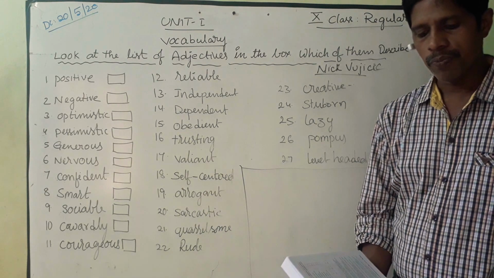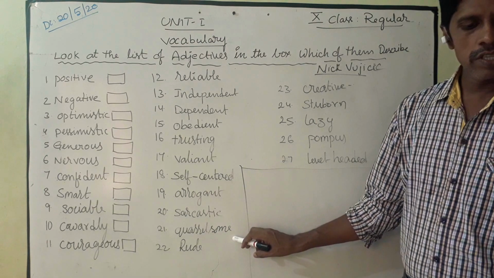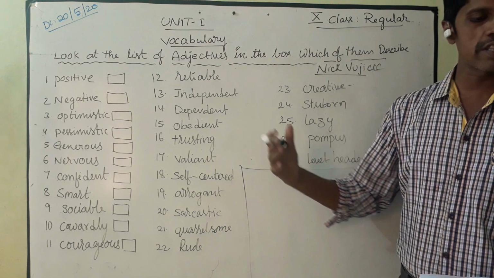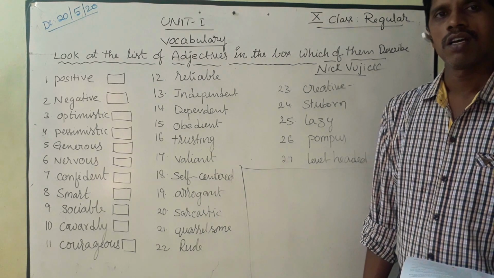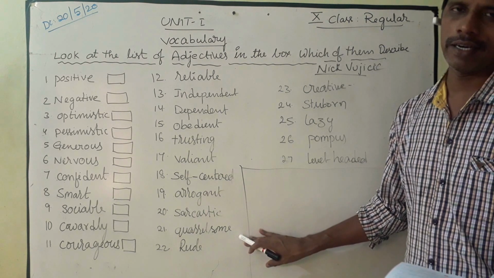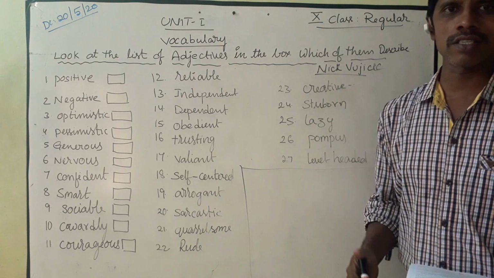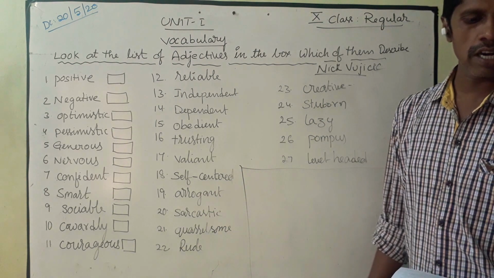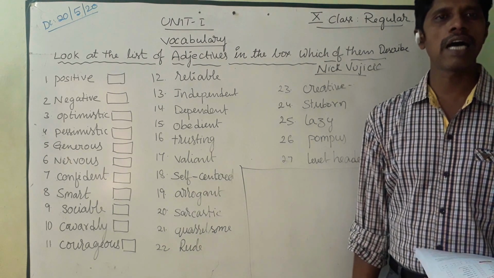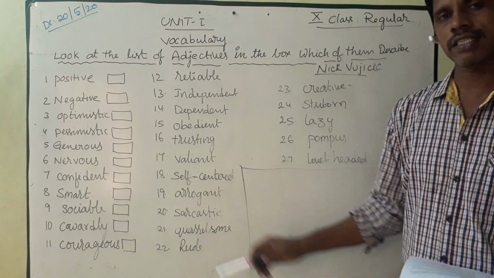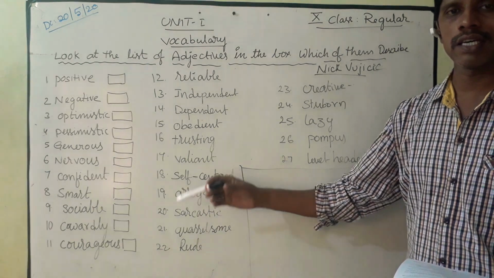Then quarrelsome. A person who is always ready to quarrel with people is not a cooperative man. He always tries to quarrel with somebody. That is what we call quarrelsome. And rude means behavior that is not polite and is an annoyance to others.